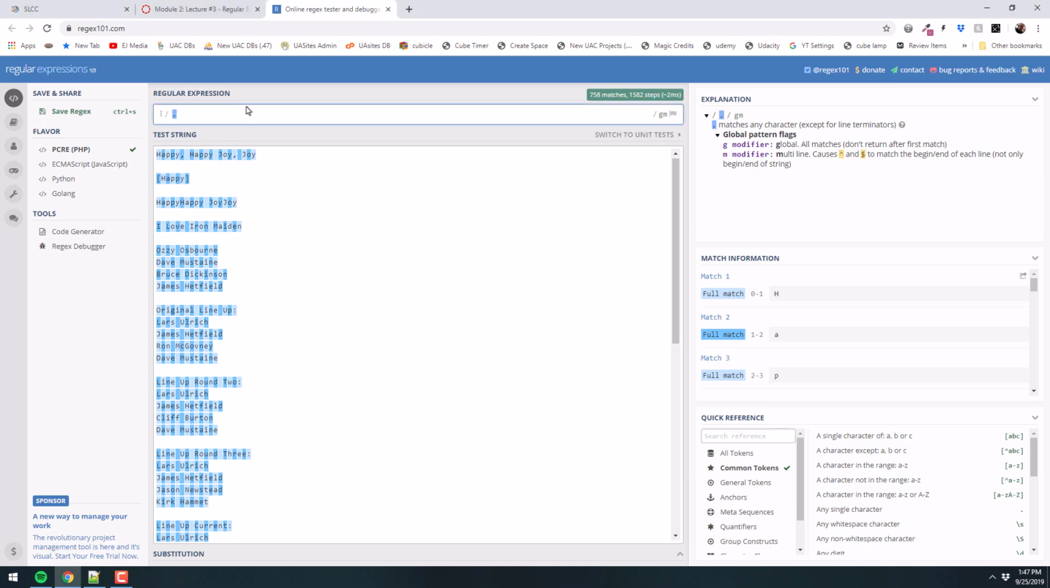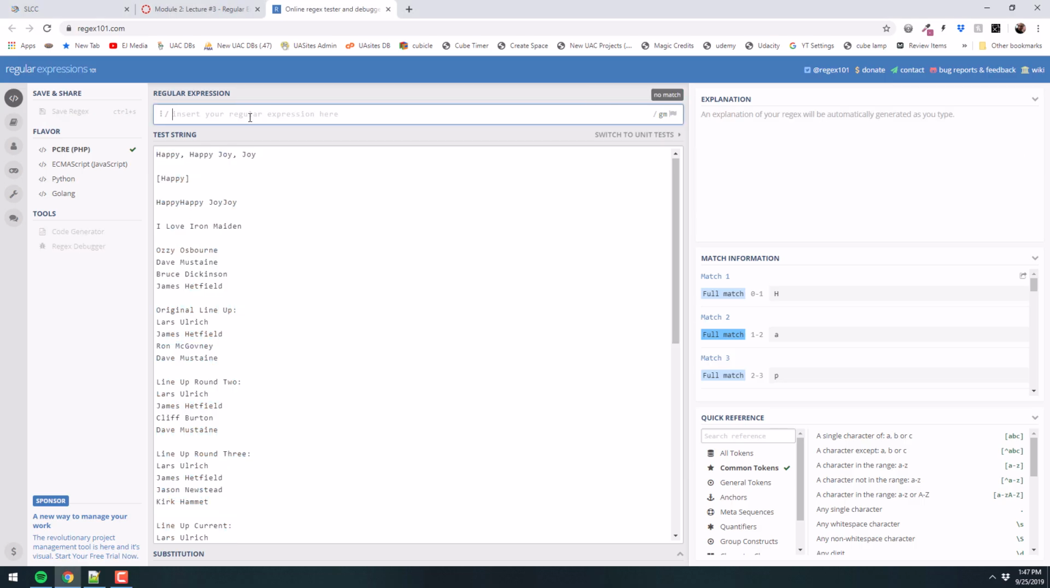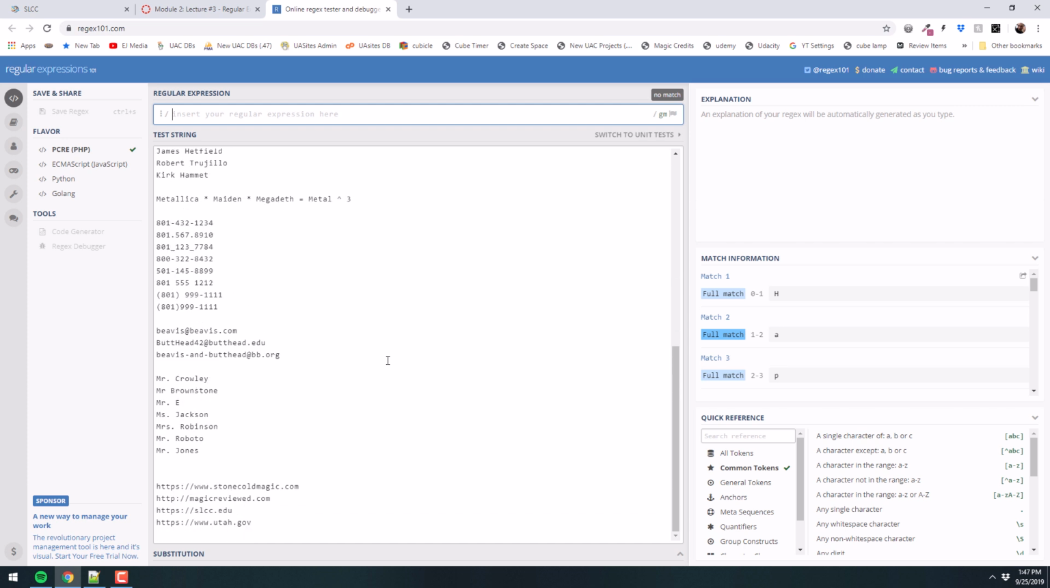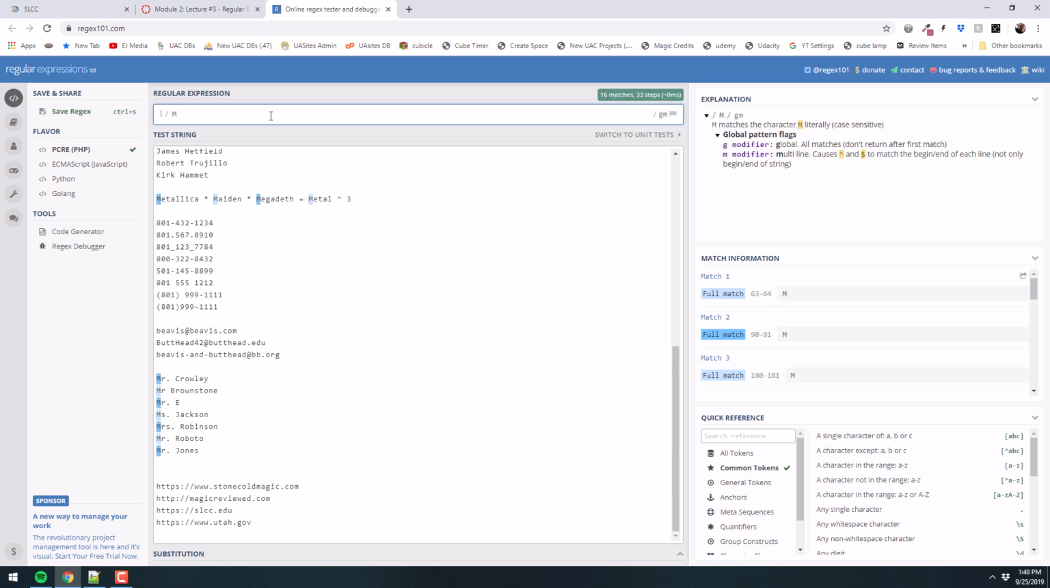It's counting. So in other words, I'm saying, let's go down here. I think I have a scenario where I have these names here, okay? So I want to find all these guys here, Mr. Crowley, Mr. Brownstone, Mr. E, Miss Jackson, if you're nasty, Mrs. Robinson. These are all song titles, guys. Mr. Roboto, Mr. Jones, and me. So they all start with a capital M, right? Easy. Put a capital M up there. Some of them start with an R or have an R next, some of them have an S. We'll deal with that in a minute, all right? Let's just look at the misters first because they're easy.